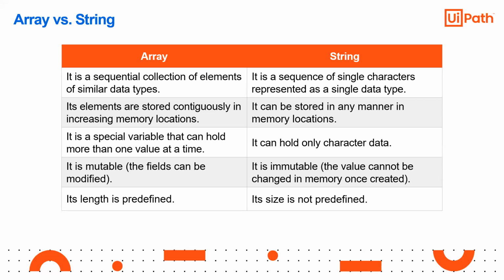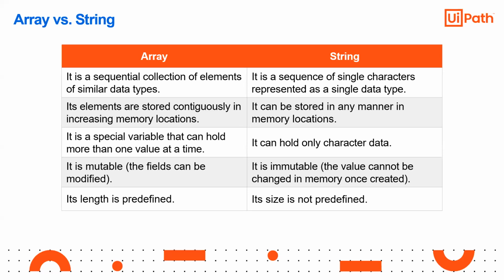So it is stored in a particular memory location or a box, small box. Suppose box A contains vitamin A, box B contains vitamin B, box C contains vitamin C, box D contains zinc, box E contains iron tablets, right? So basically that is an array. This is a sequential collection of elements of similar data types.